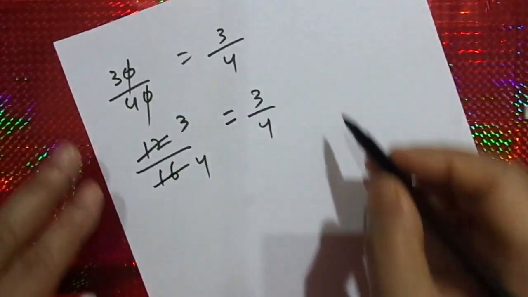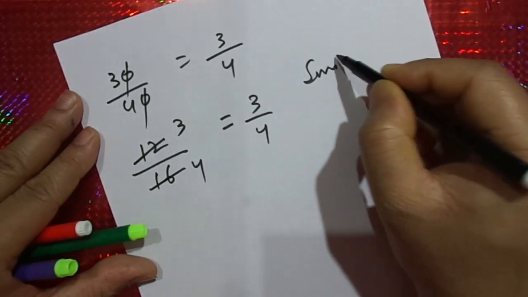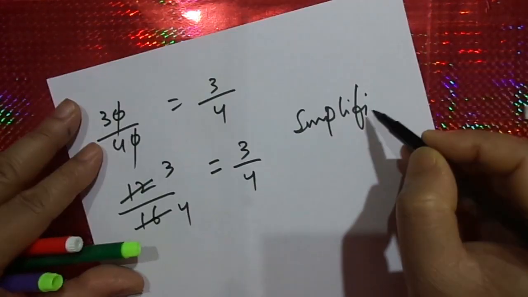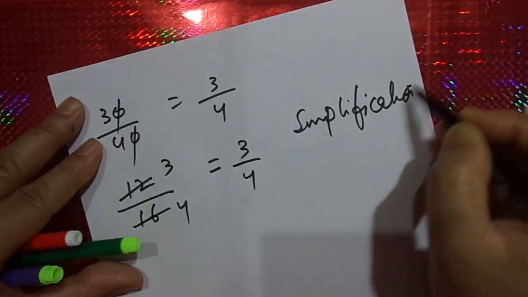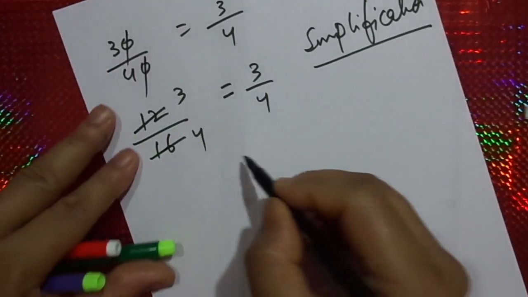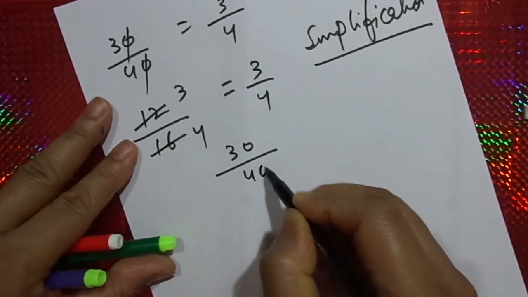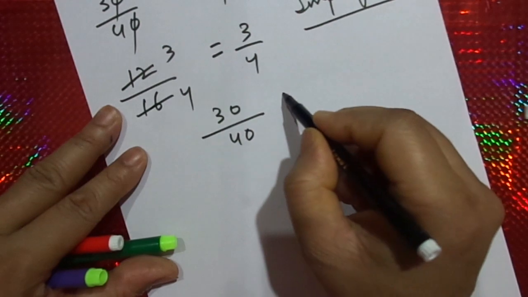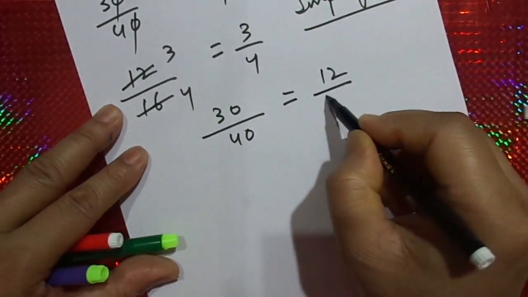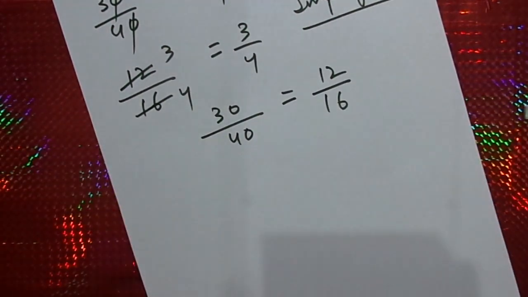So by simplification, you can say that 30 by 40 and 12 by 16 are equal, or they are equivalent fractions.